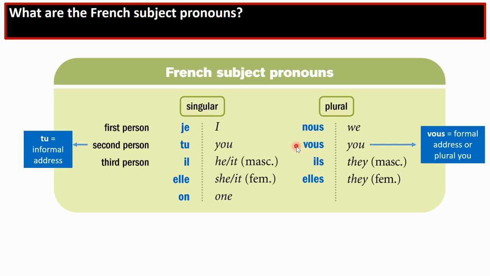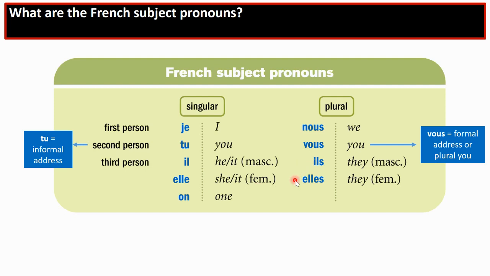The second thing you need to notice is about the pronunciation of il, elle, and ils, elles. They are pronounced exactly the same. The S here is mute. You do not pronounce the S. Okay? So it's il, elle.